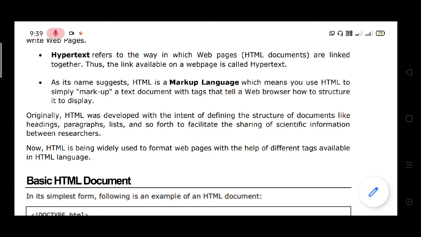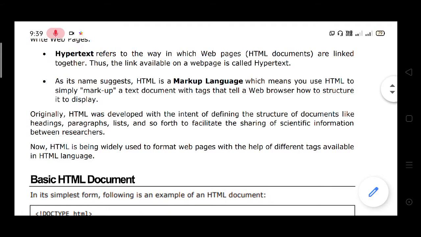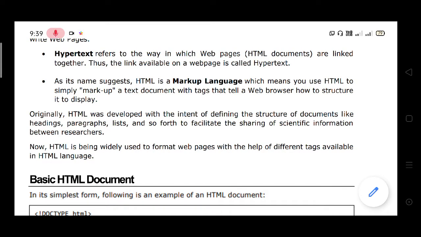The tags tell a web browser. What is a web browser? When we are using the internet, we have an interface between the end user and the internet. That is a web browser. We have a number of web browsers, such as Google Chrome, Internet Explorer, and Mozilla Firefox.